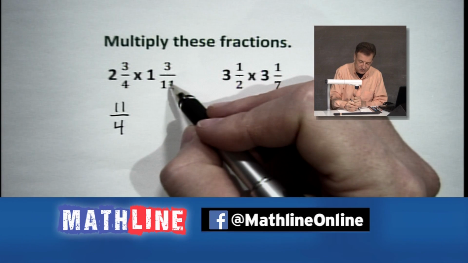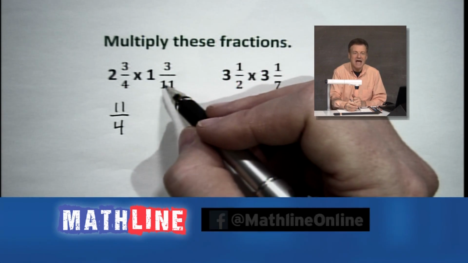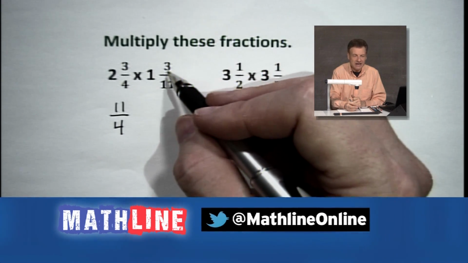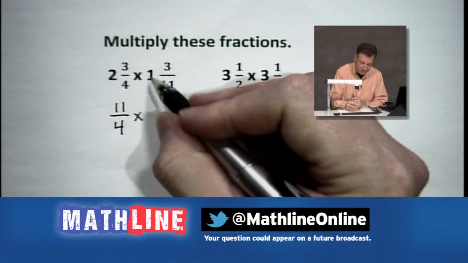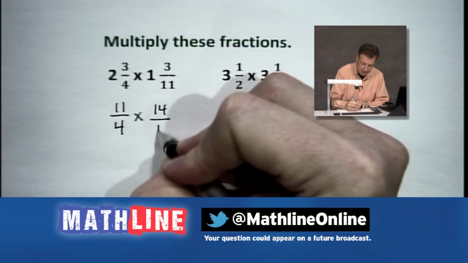Let's multiply this one out. 1 times 11, that one's easy. I keep saying that, don't I? And let's add 3. Well, my friends, what do we have? 11 plus 3 is 14, and put it back over 11.